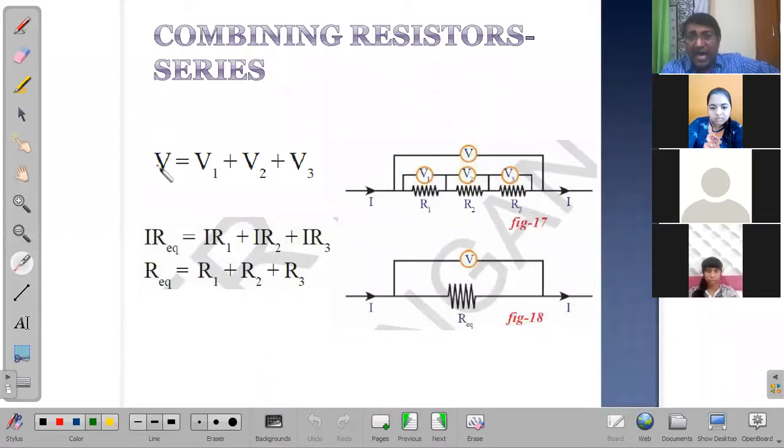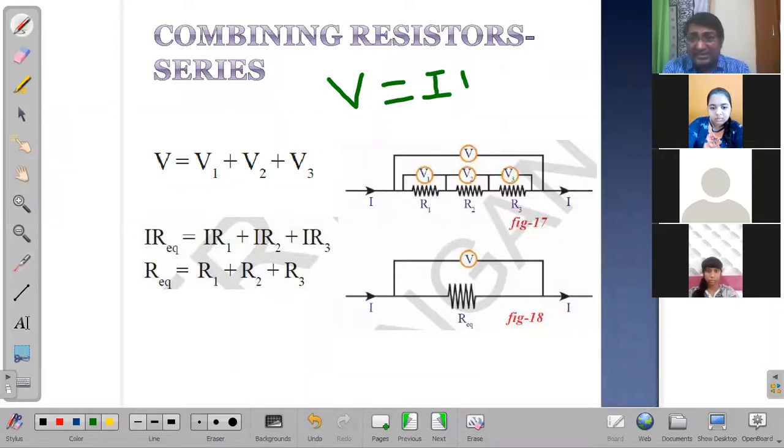So for V, we have I R equivalent. So what is this R equivalent? If you imagine R1, R2, and R3 to be combined in some fashion, and the net is an R equivalent, that is what we are seeing. I into R equivalent is for this circuit, an equivalent circuit for the net series circuit. And wherever you have the potential difference formula, we already know, V is equal to I into R, right? V is equal to I into R.